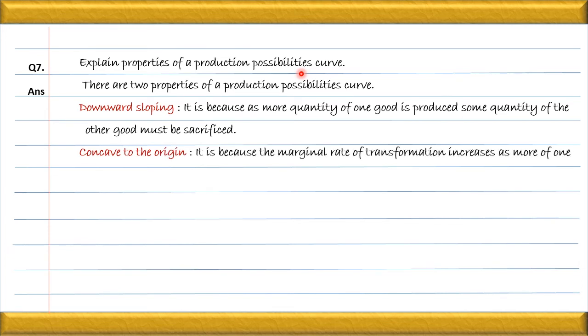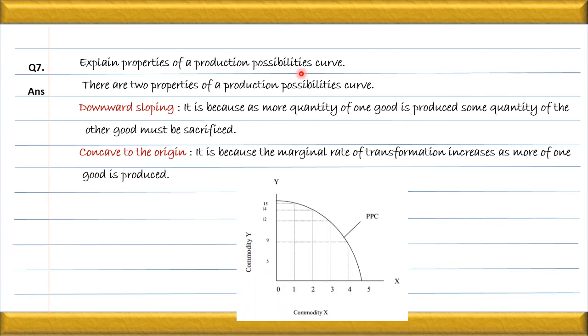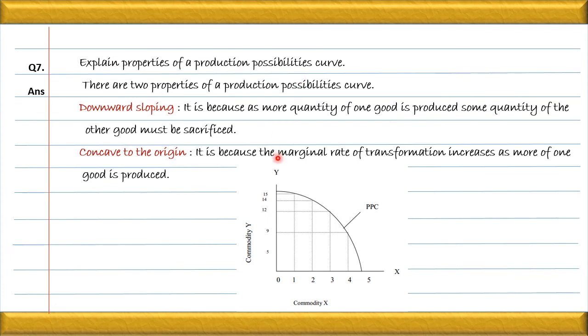Next is concave to the origin. It means that more and more units of Y are sacrificed in order to increase the production of X. Mostly the PPC has a concave shape, not always concave shape. Because in the previous video you have seen that whenever explaining the shape of the PPC, it can be a straight line also, it can be concave also, it can be convex also. But mostly the shape is concave to the origin. This is the shape. You can see concave, and here you can see that is called downward sloping. Upward sloping will be like this one. This is upward sloping.